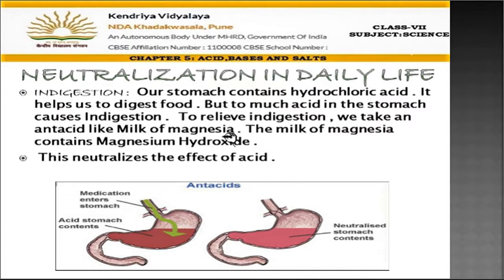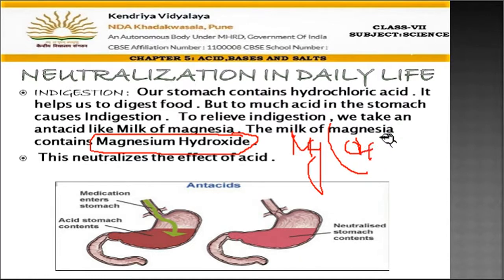That is the indigestion problem. Now, how to get relief from it? The medicine which is given to get relief is called milk of magnesia. If you have seen at your home, there is a pink colored bottle which is generally given to children, milk of magnesia. So this is a base. Milk of magnesia has magnesium hydroxide, and I have written the formula in the previous slides, Mg(OH)2. This is magnesium hydroxide.